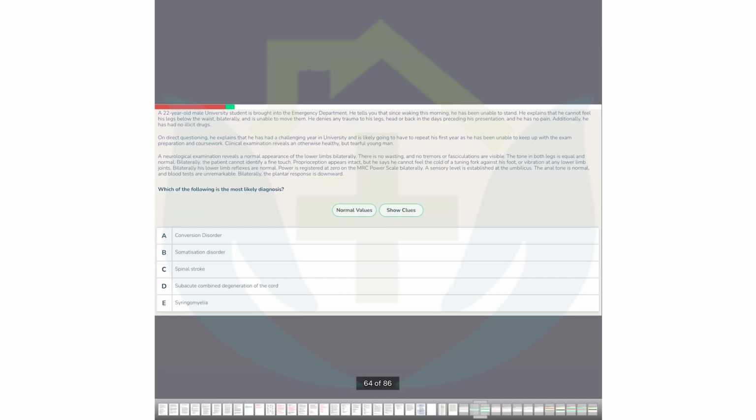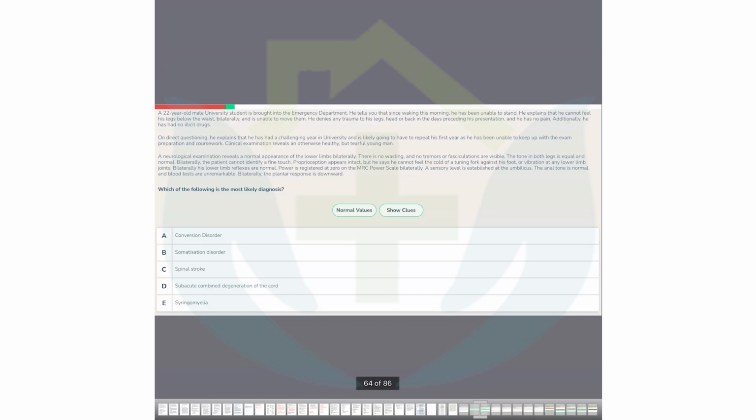Proprioception appears intact, but he says he cannot feel the cold of a tuning fork against his foot or vibration at any lower limb joints. Bilaterally, his lower limb reflexes are normal. Power is registered at 0 on the MRC power scale bilaterally. A sensory level is established at the umbilicus. Anal tone is normal and blood tests are unremarkable. Bilaterally, the plantar response is downward.